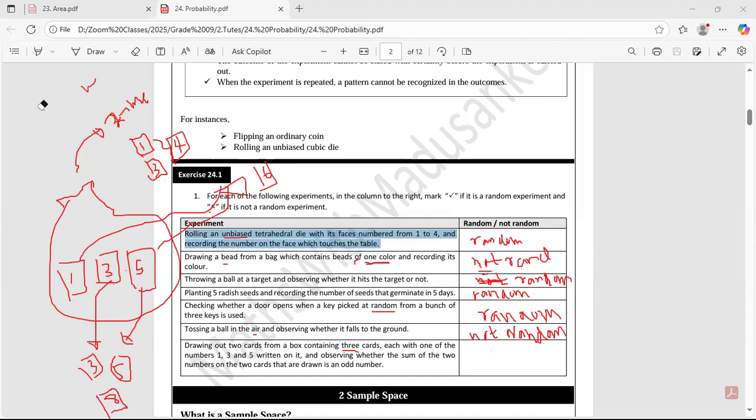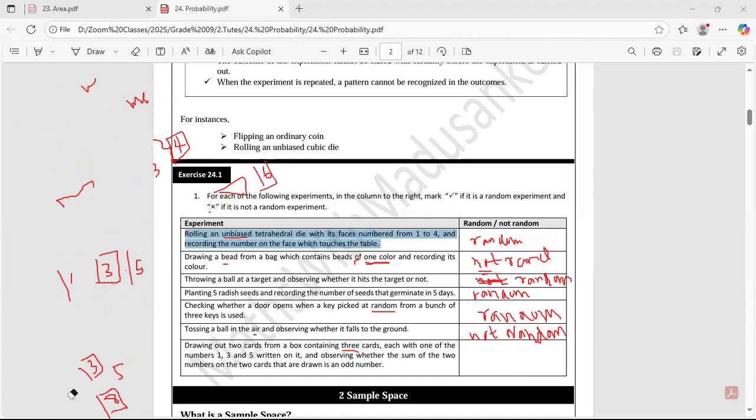Guys, can you understand this? Now tell me, is the last one random or not random? Not random. Why? Because I gave you an example: inside this you have 1, 3, and 5, and these 3 cards are inside the bag.